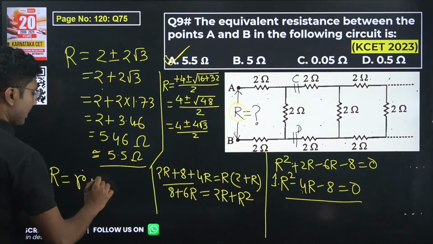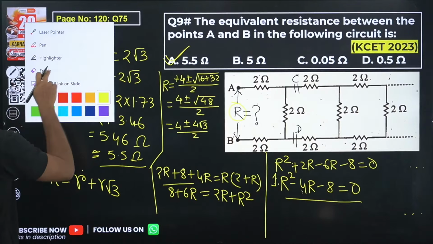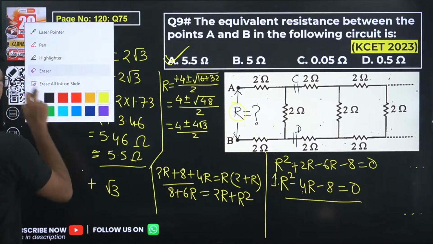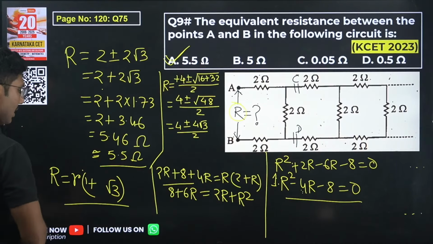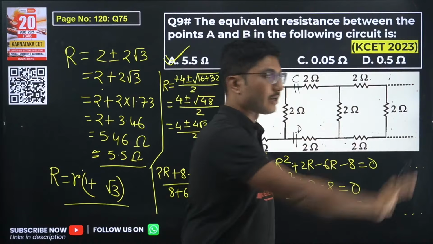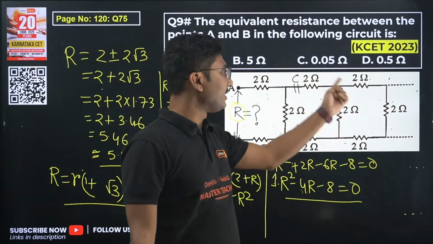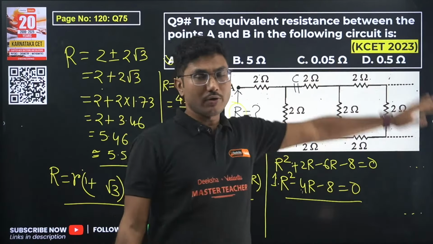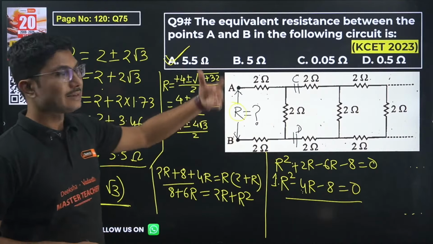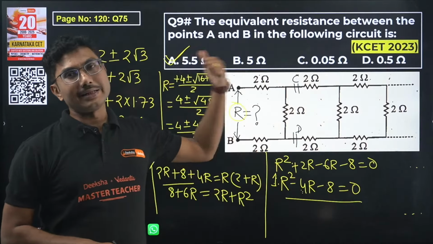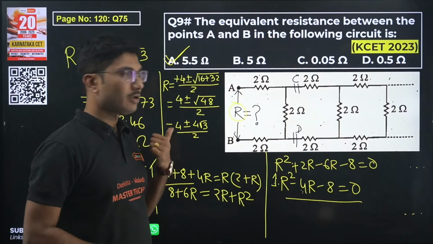R plus R root 3, or R gets common, R times 1 plus root 3. But this is only for this pattern. So instead of the same question, if they give you 3, 3, 3, 3, 3, 3, 3 or 4, 4, 4, 4, 4, then this formula can be used. But if the pattern is something different, then this formula cannot be used. You have to find it out in the exam hall itself.